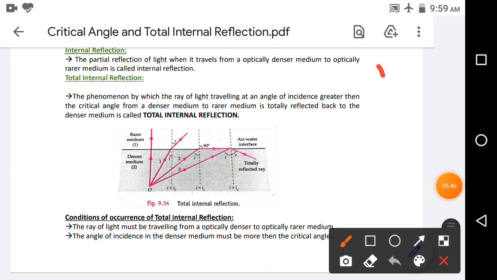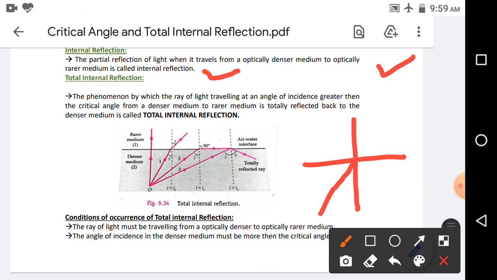The partial reflection of light when it travels from an optically denser medium to an optically rarer medium is called internal reflection. Whenever the ray of light passes from an optically denser to an optically rarer medium, the ray of light is partially reflected into the denser medium, and this partial reflection is called internal reflection. And whenever reflection comes into account, always remember the incident ray and the reflected ray always obey the laws of reflection. Then total internal reflection.